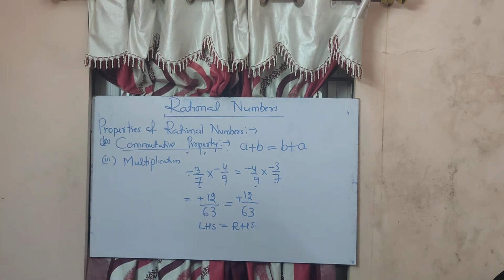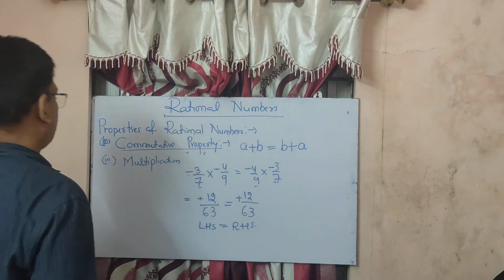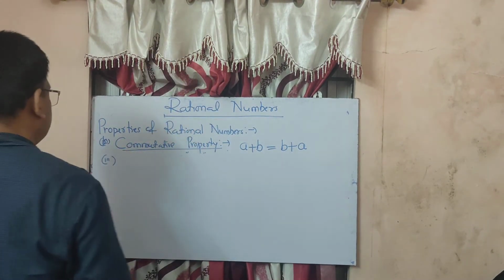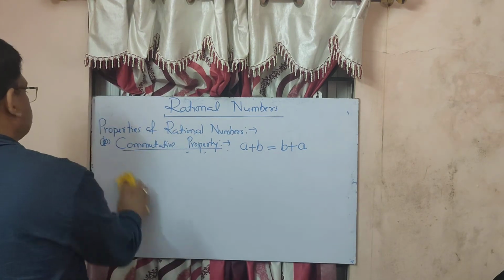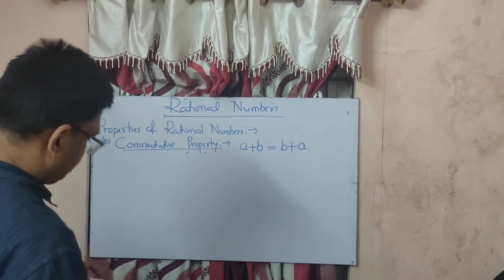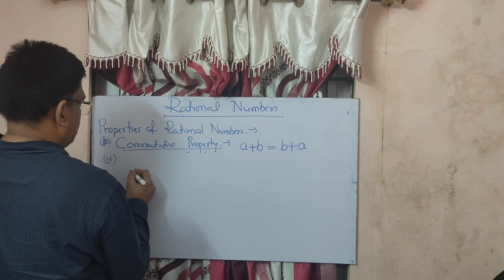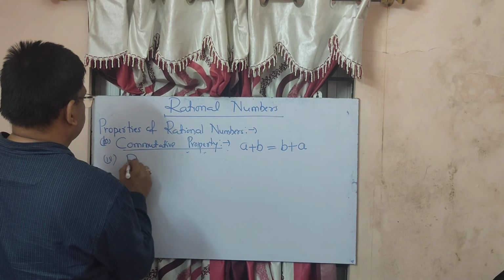Okay. Now the last one, that is division. The last one is division. This is the fourth operation, that is division.